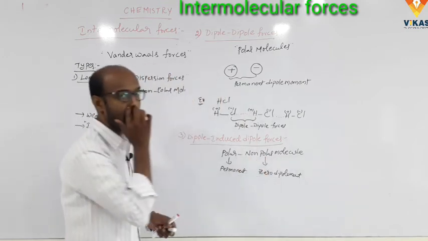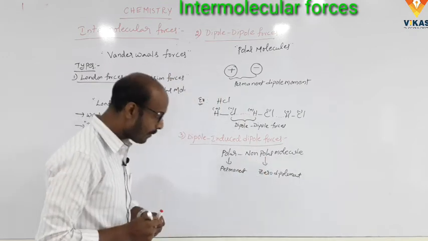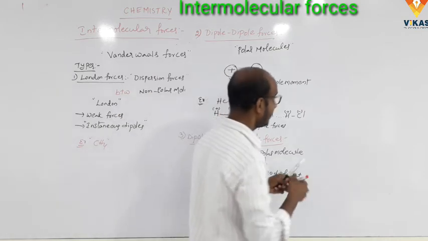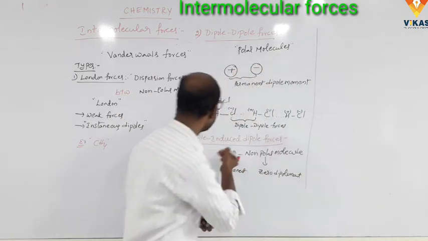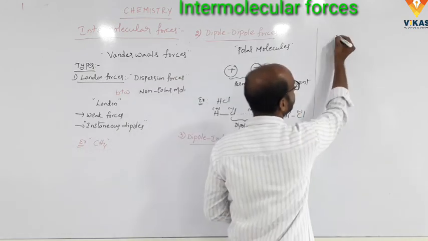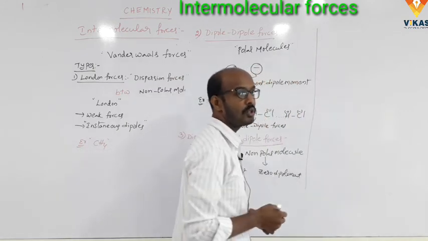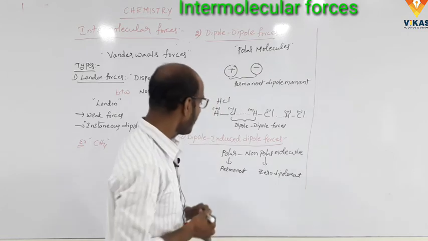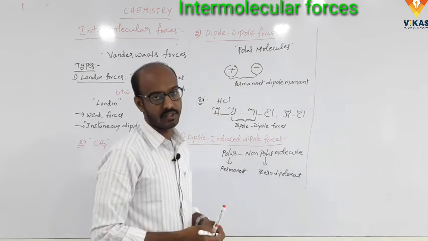What is the conclusion about the dipole induced dipole? We take one polar molecule, having positive charge and negative charge, and a non-polar molecule, which has no charge.